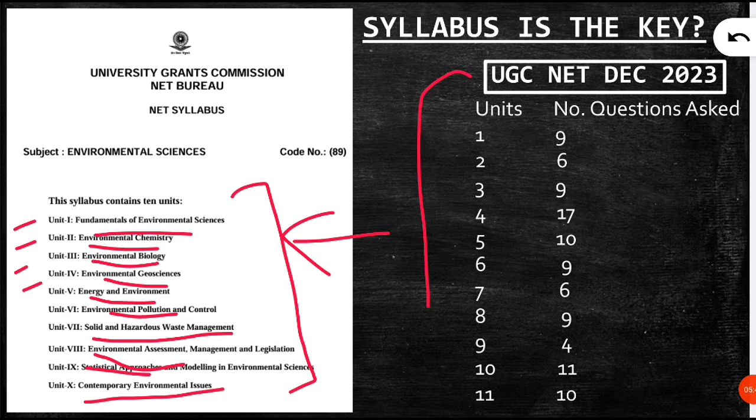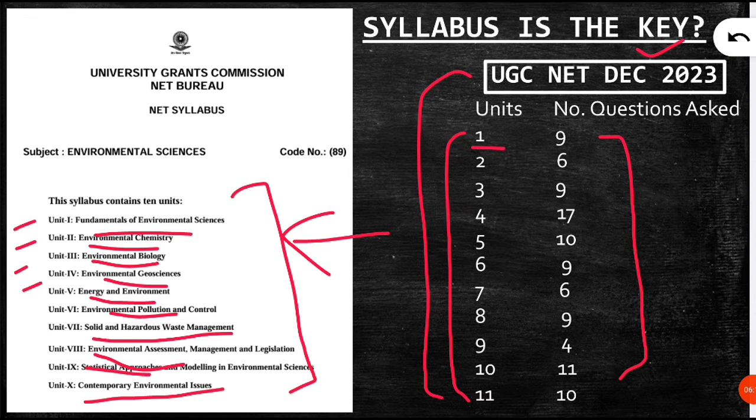On the right hand side, I have given you the strategy. The strategy means, in the last examination, that was the UGC NET December 2023 cycle, these were the units from where the questions were asked, and the number of questions asked was also analyzed by our team. This is very important to know which areas we need to focus more on, which areas the questions came from in the past examination, and where there were more questions.